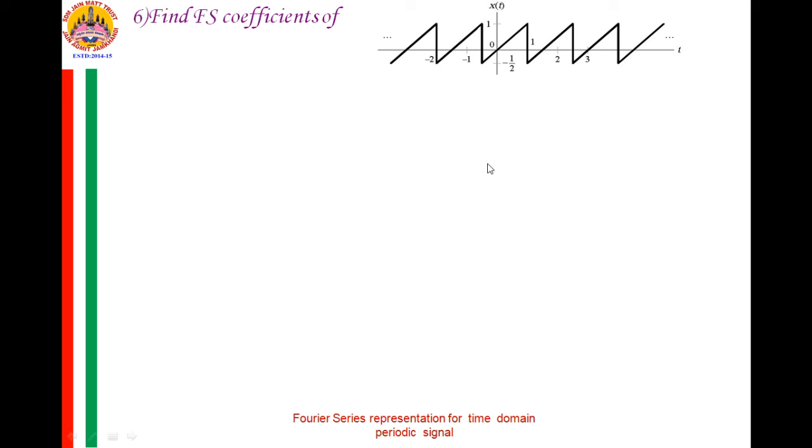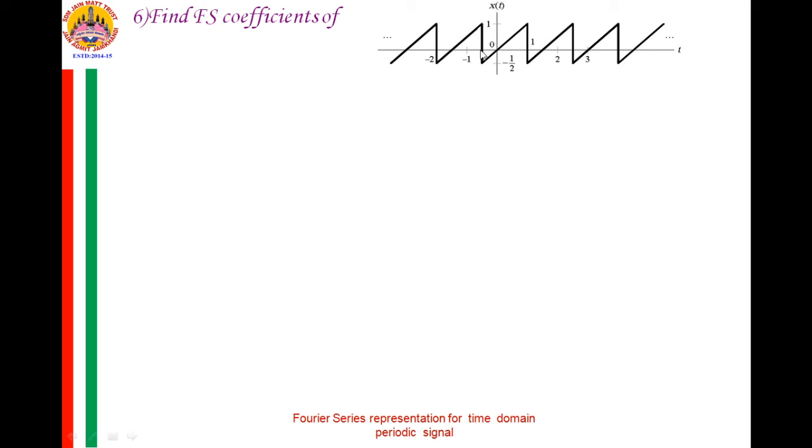We need to find the Fourier series coefficient for this x of t, which has this amplitude. This is a triangular pulse. What is the equation? You observe that this is periodic. What is the period? Whatever shape you have at 0 is repeated at 3 by 2, that is at 1.5. So the period T is 1.5.